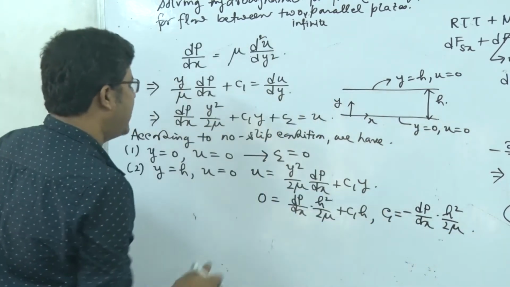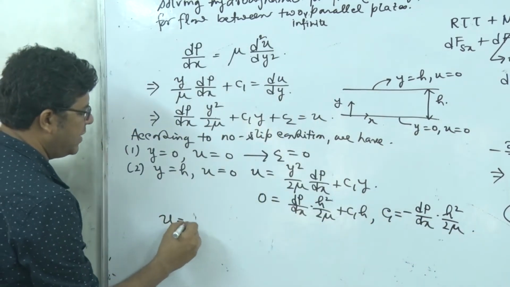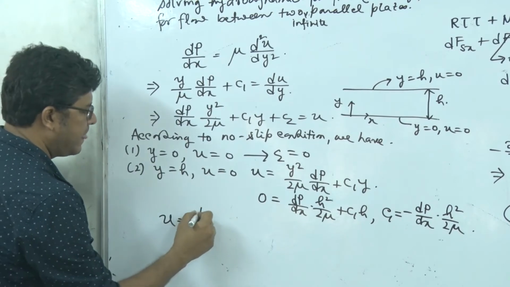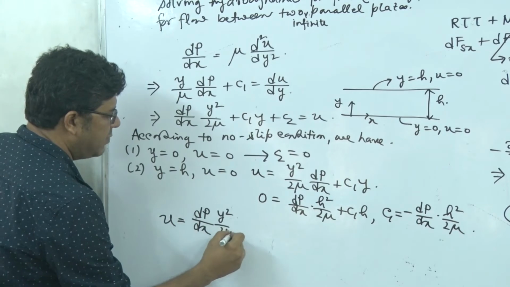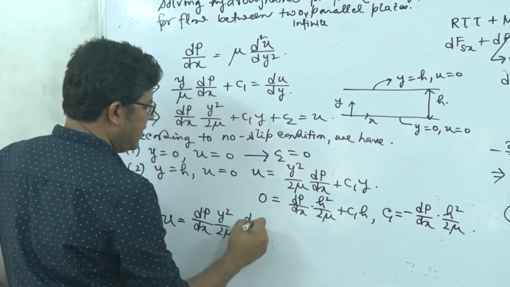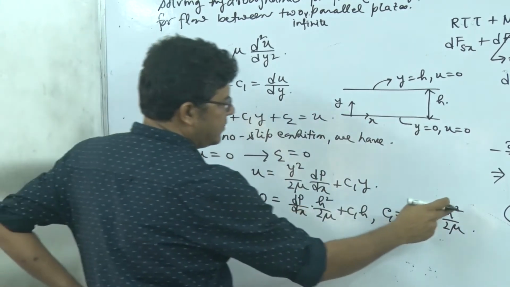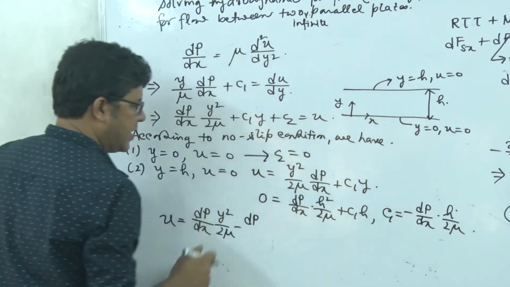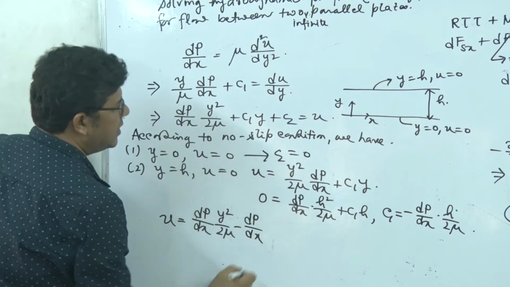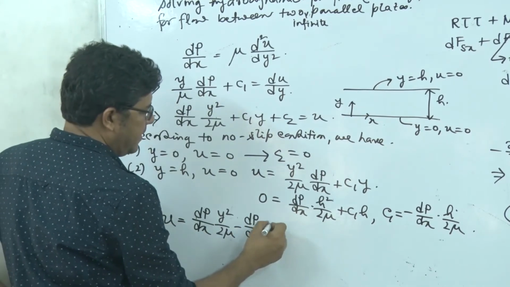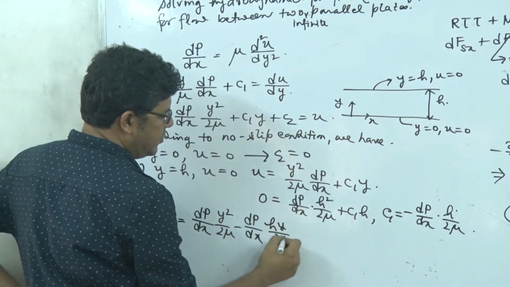So let's substitute it back here. We'll get u is equal to dp dx into y square divided by 2 mu minus, it will not be h square, it will be h, because this h and h square cancel out to give h to the power 1. So minus of dp dx into h into y divided by 2 mu.